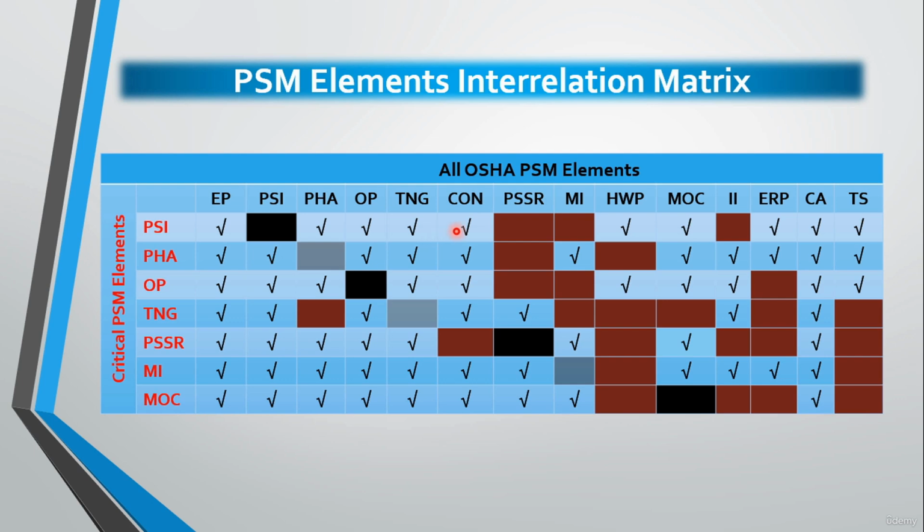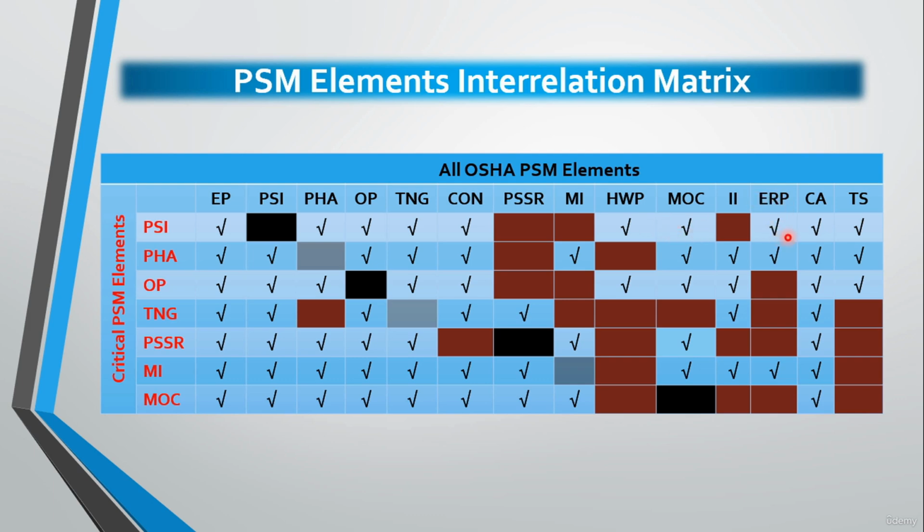Regarding the interrelation of the PSI with the contractors, we will find that any process chemical, technology, and equipment information should be accessible to all affected contractor workers. Regarding the interrelation between the PSI and hot work permit, we will find that the information of process chemicals and equipment involved in the process should be accurate and detailed enough to ensure safe hot works. And regarding the interrelation between the PSI and the management of change, we will see, of course, that any change in the PSI must undergo the MOC process.